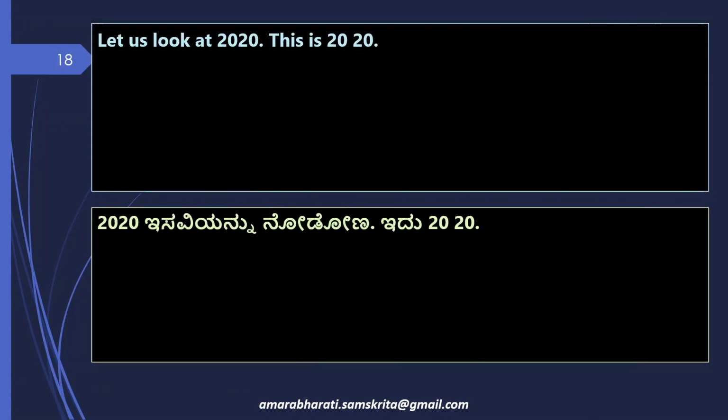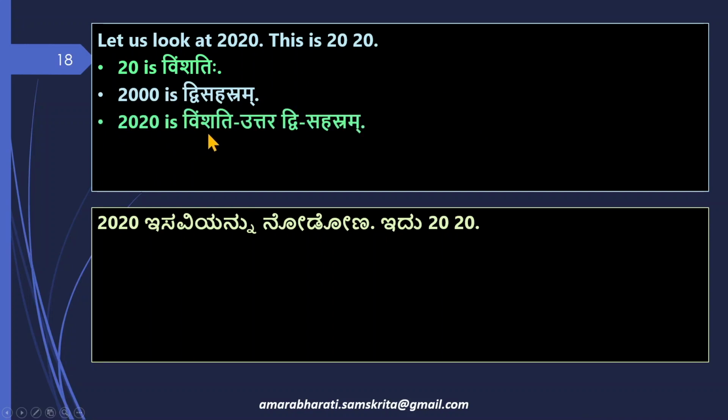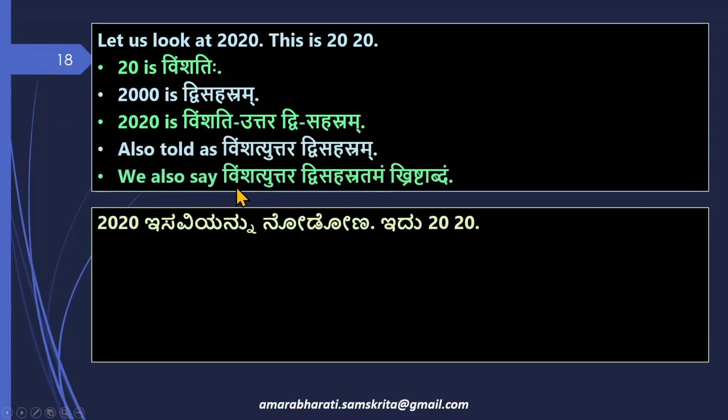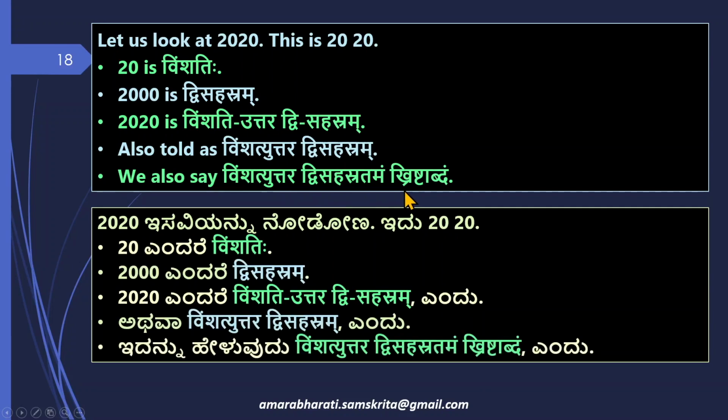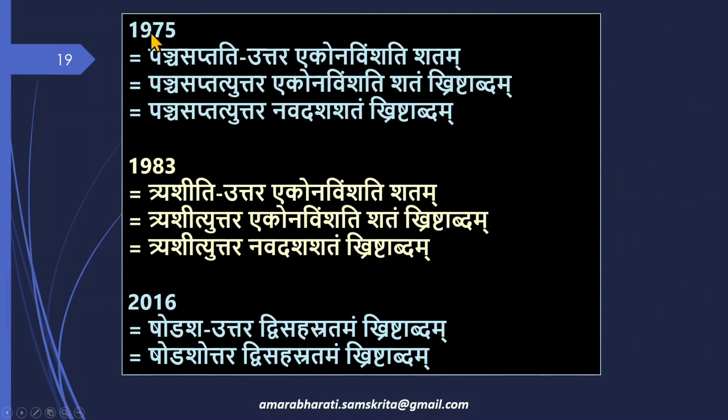Now we see the year 2020. We split it like this, 20, 20. 20 is Vimshatihi. 2000 is Dvisahasram. 2020 is Vimshati Uttara Dvisahasram. So when we join the sandhi, Vimshatyuttara Dvisahasram, Vimshatyuttara Dvisahasratamam Krishtabdam is the year 2020.